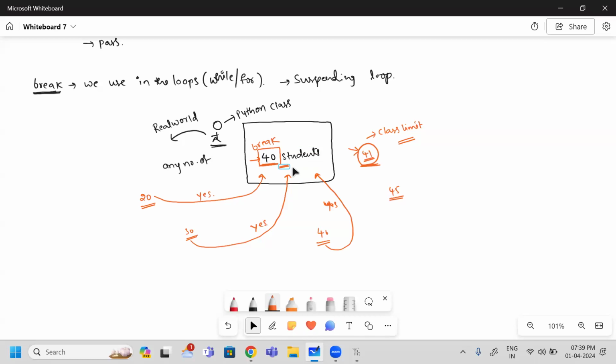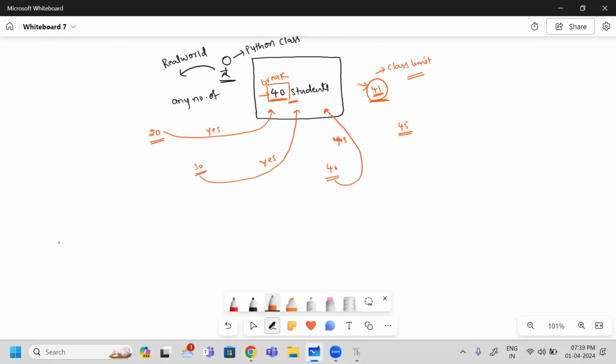The same thing I am going to write as a program. First, I am going to invite however many students will come. That many students I will invite. Later I will put the condition and I will put the break. Let us see how I am going to write it. My first requirement: I am going to write this program using while, which means I am going to use the break statement inside while. Where can we use break? Only in loop statements. So here, the first loop I am going to use is while.